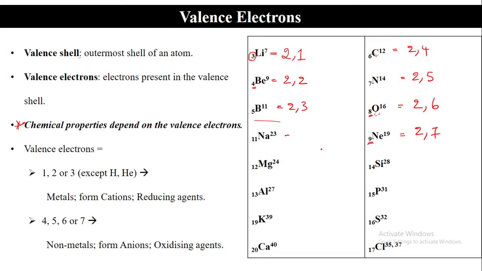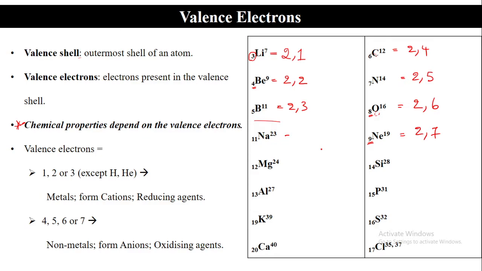Let us come to the last one, that is calcium 20. 2 8 8 2. Or 2 8 10? Should I write 10, sir, here? No, sir, because the outermost shell cannot have more than 8 electrons. I cannot write 10, that is wrong. So I need to write here 8 only.